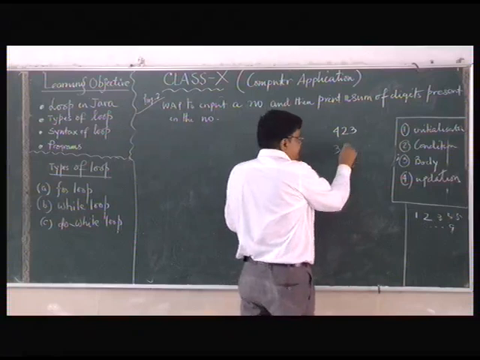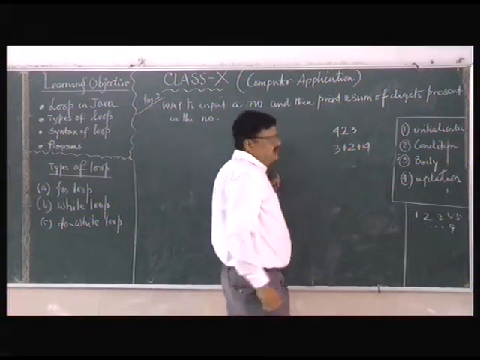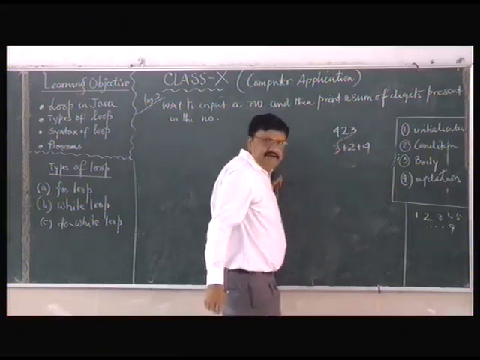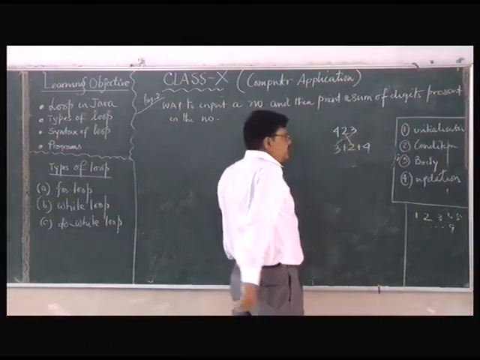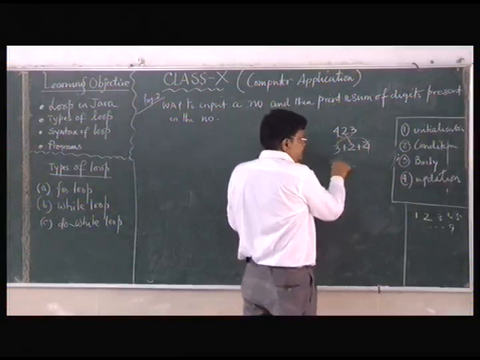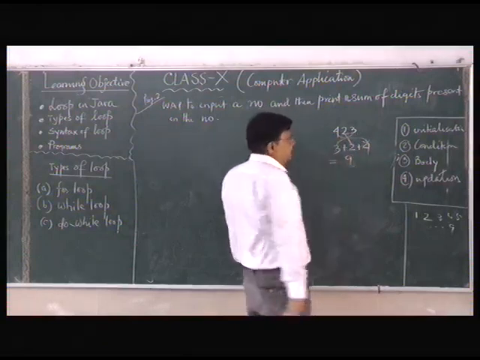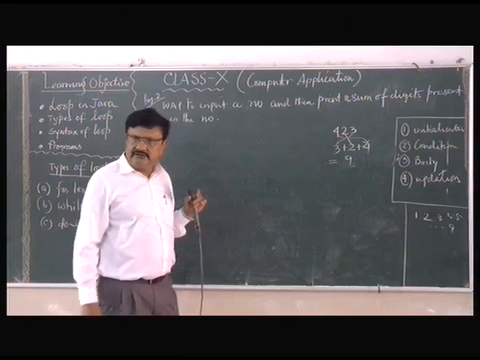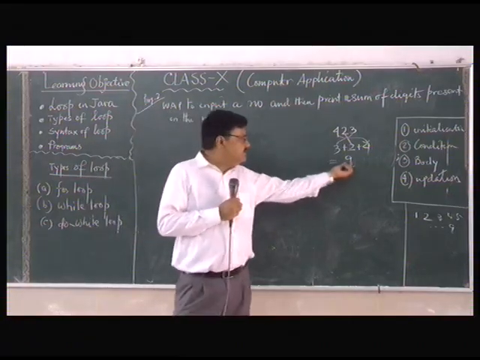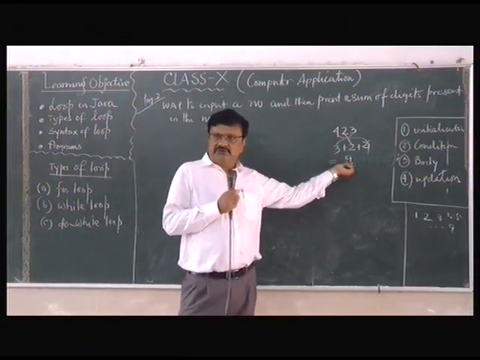Then I will add to a sum. So the first 3 will be extracted, then 2, then 4. So this becomes 9. Clear or not? When you run the program, the output should show 9.